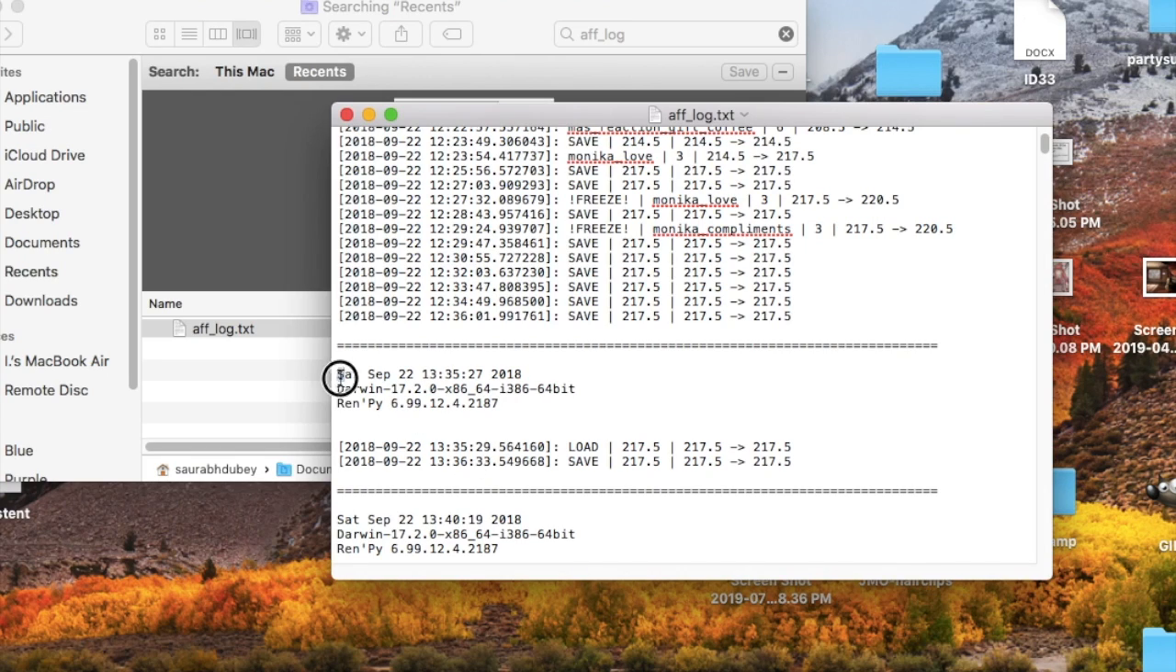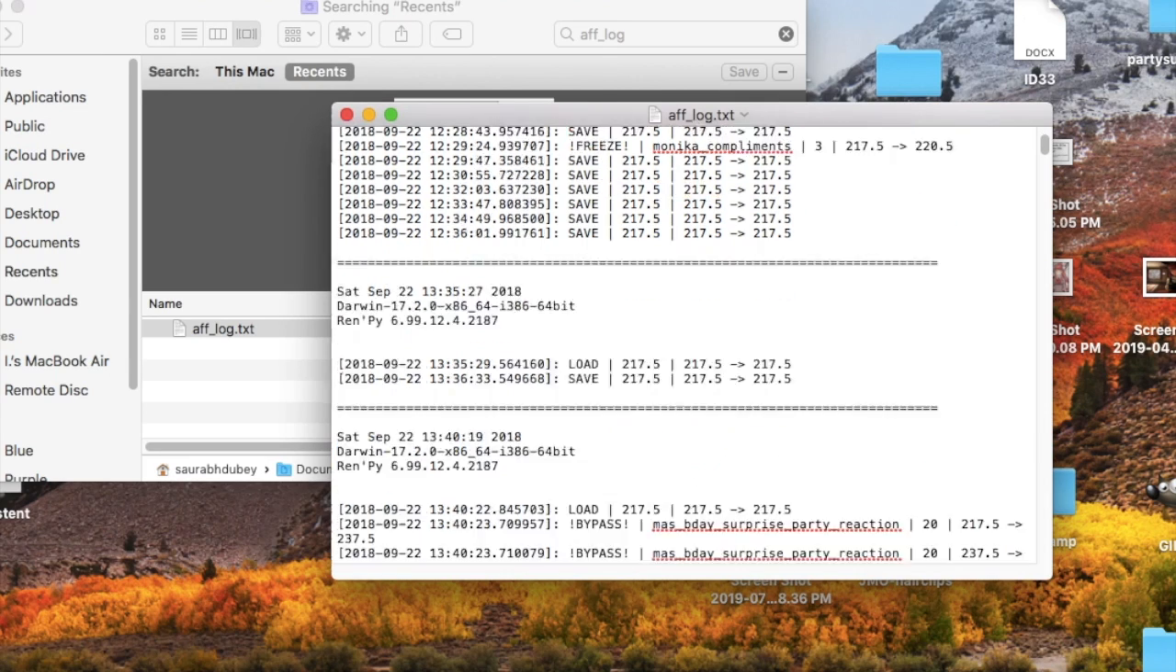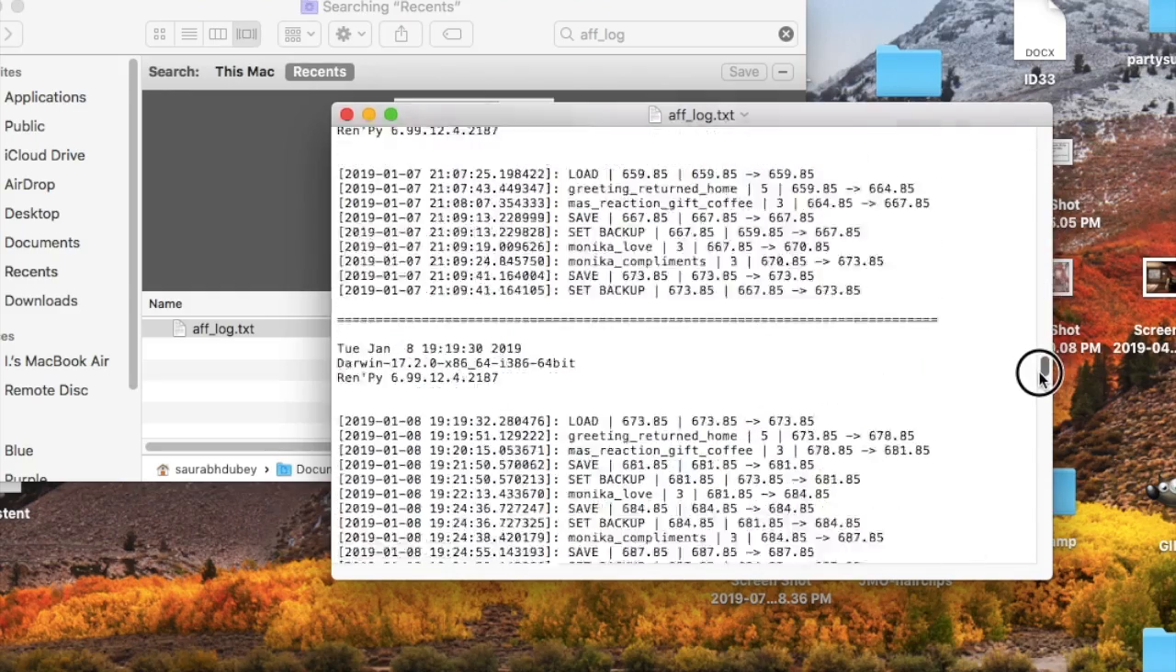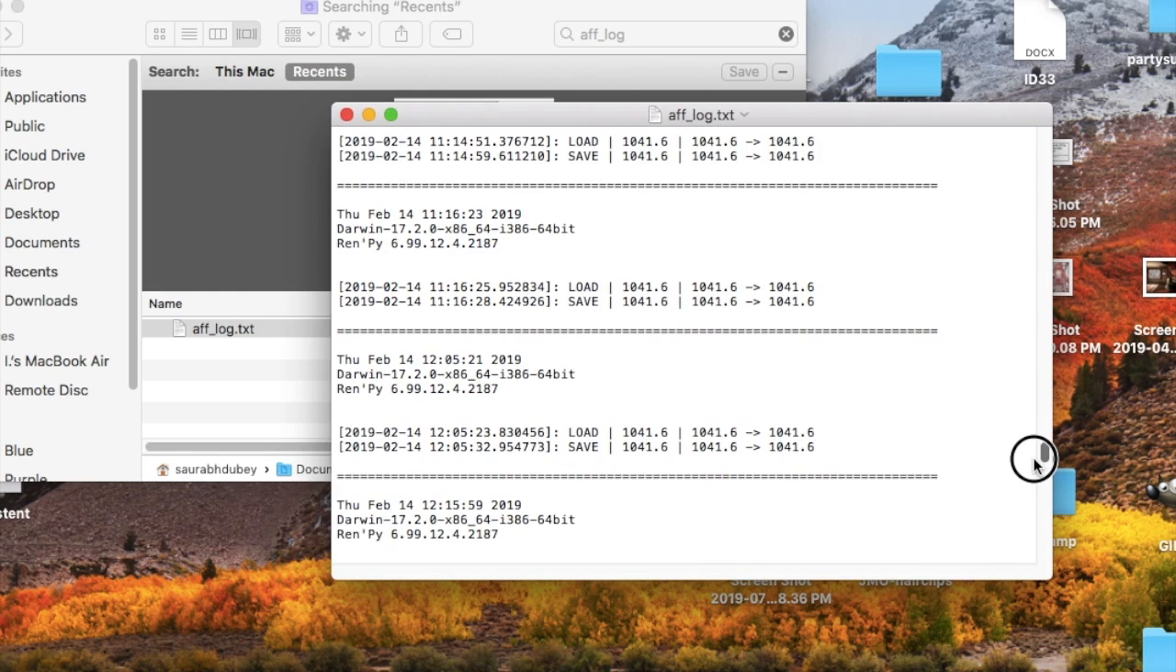And this is the next day. You can see the log shows you how her affection is going. This is the number at the end. It went from 217.5 to basically the same because I just loaded up the game. That's it, really. This is a pretty long log. Again, I've been playing a long time.